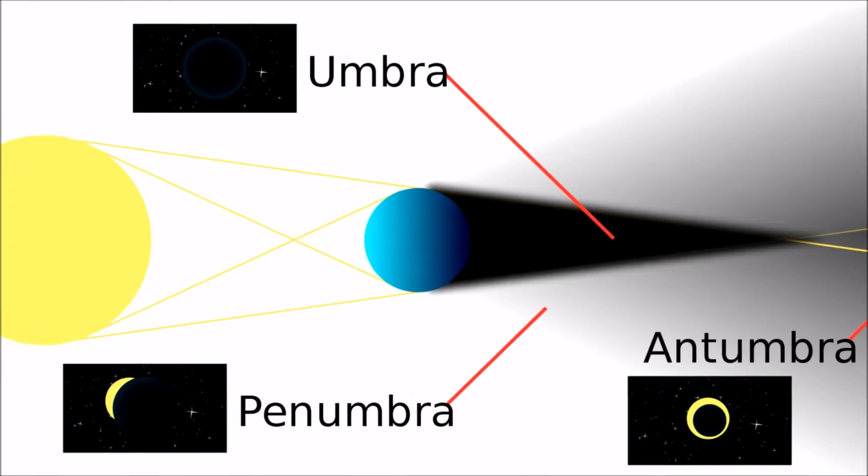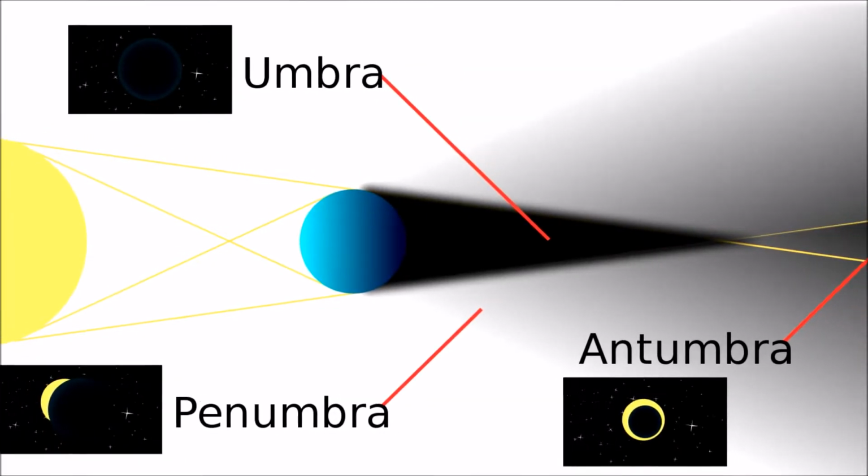Eclipses show a good example of this. People might talk about whether the eclipse is visible better from the penumbra or the umbra or whatever.